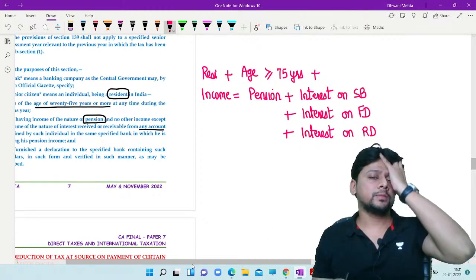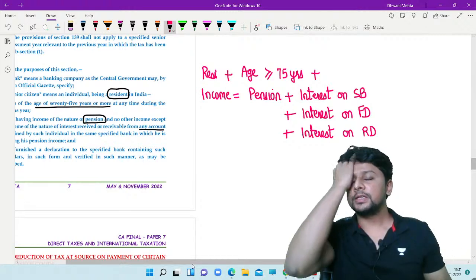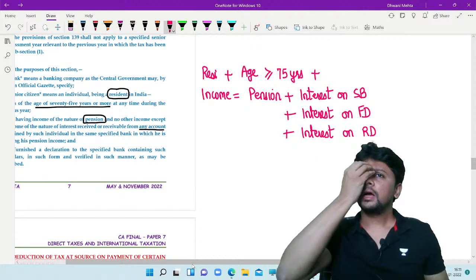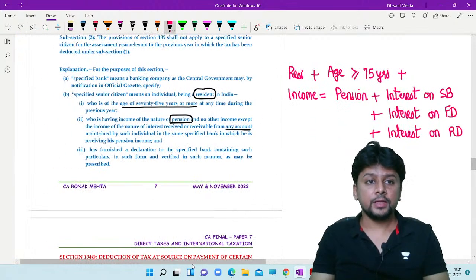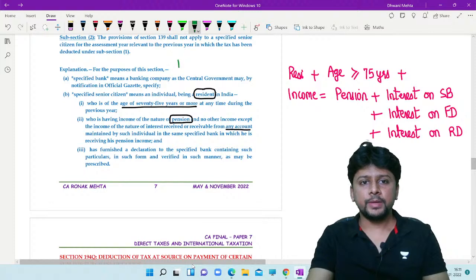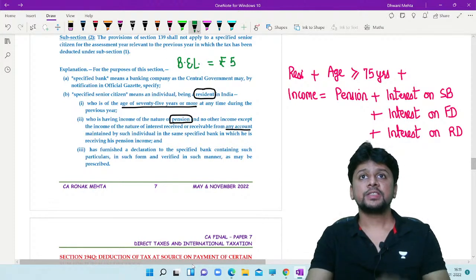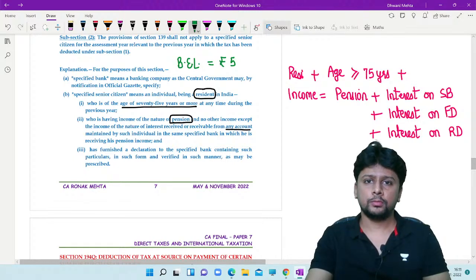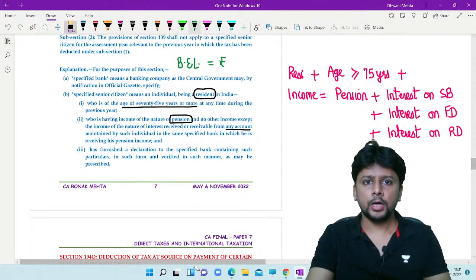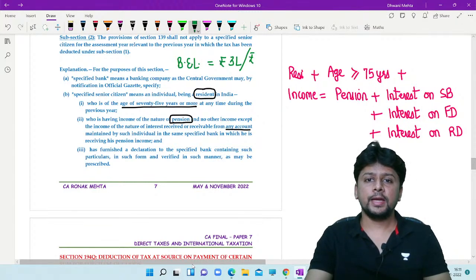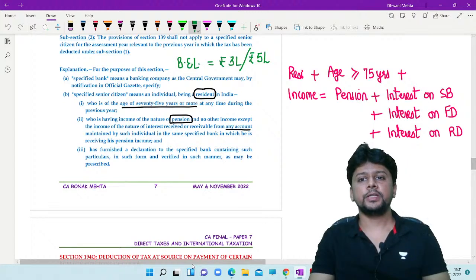Apart from these two incomes, this specified senior citizen is not earning any other income. Now, if the age is 75 years or more, what will be the basic exemption limit applicable? Resident person having 75 years or more of age. So if you are up to 80 years, then your basic exemption limit will be 3 lakh rupees. Or if you are 80 or above, then your basic exemption limit is going to be 5 lakhs.